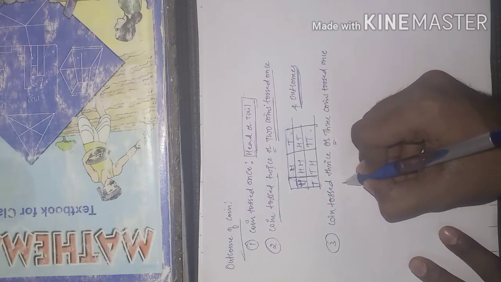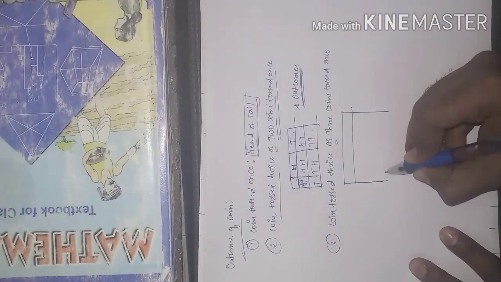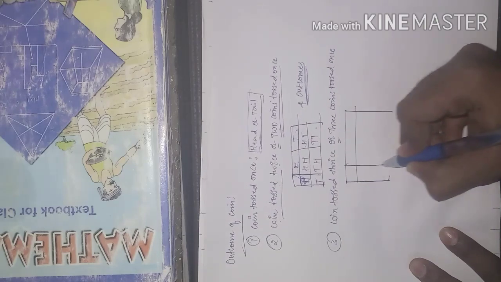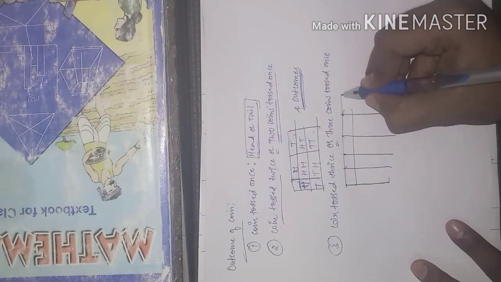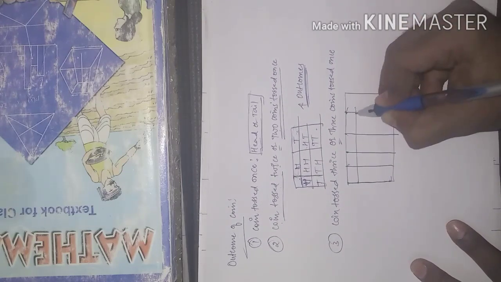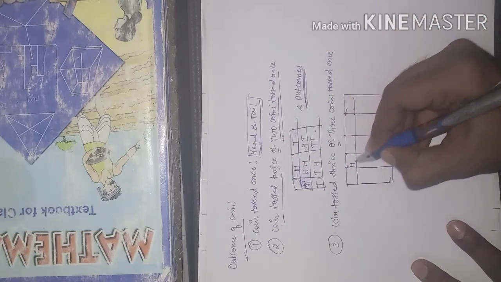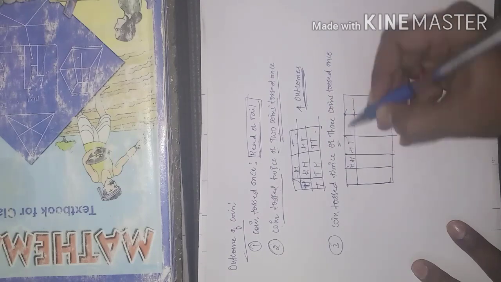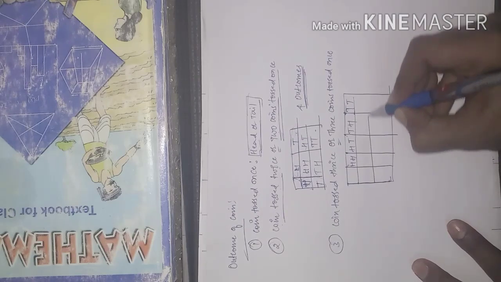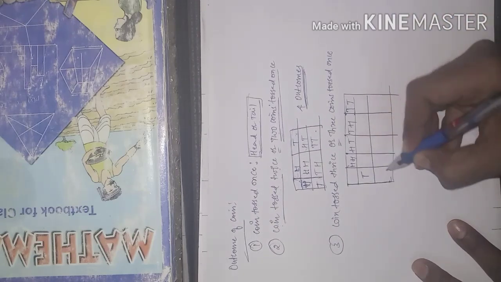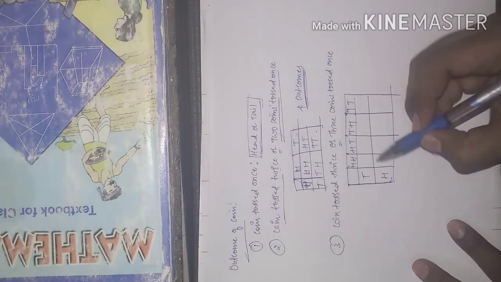Let us see. We'll make a table again. So let us take the 2 coins outcomes: head head, head tail, tail head, and tail tail, and one more coin is added now, 3 coins. See how many outcomes it comes.